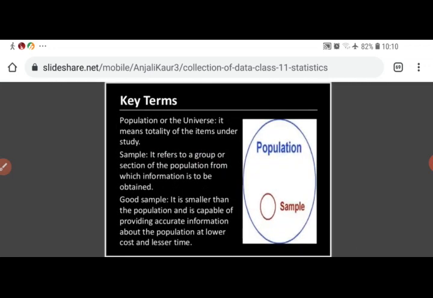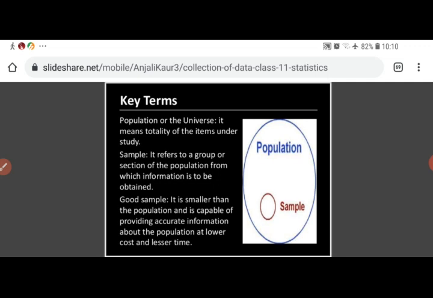Next is population. Population is also known as universe in statistics. It means all the items under study. All the items under study is known as population. It means totality of the items under study. Sample. If we select a group from that whole population and study only that group, and on the basis of the information we obtain from that group, that is known as sample.